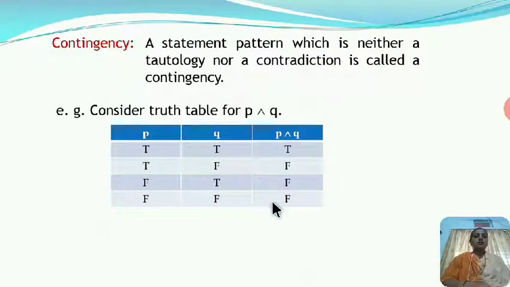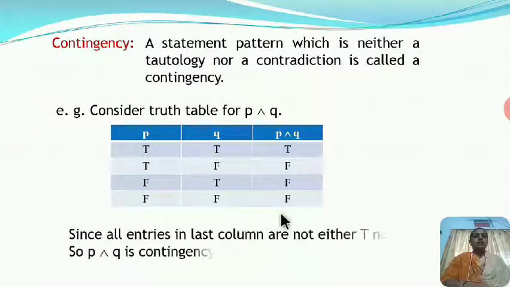otherwise it is false. And here, since all the entries in the last column are neither all true nor all false, it is the combination of both, and so here P and Q is a contingency.